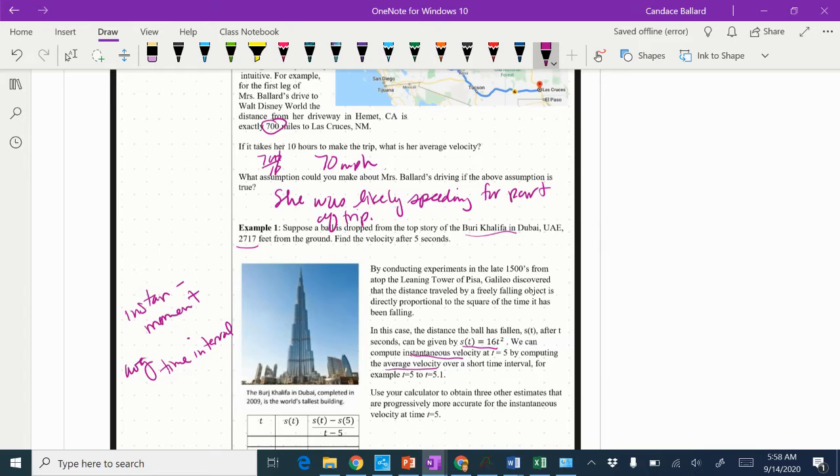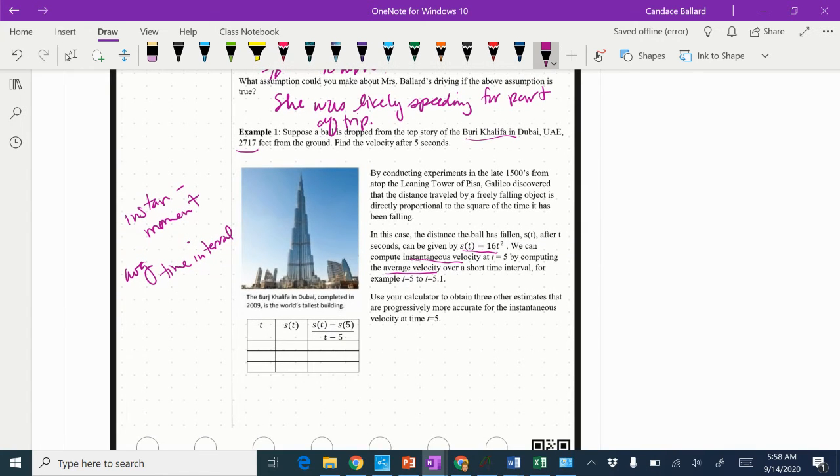So meaning, what was Mrs. Ballard driving in the car at exactly 2 hours in? What was her speed at that time? And then average is over the entire trip. What was her average speed? So we're going to go ahead and make this calculation. I'm going to show you how to do this in Desmos.